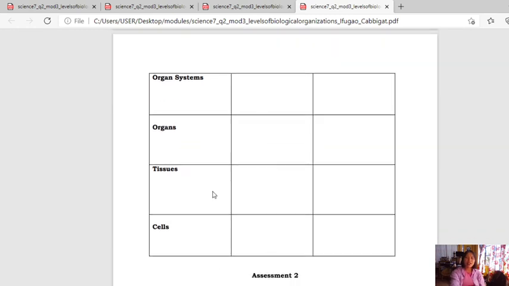And lastly, tissues are made up of cells, right? So cells are, you're going to describe what are cells. You write the description here. And then on this part, you're going to draw an animal cell. And on this part, you're going to draw a plant cell. That is how you're going to complete or do activity number 2. I hope you were a little bit enlightened on how you're going to complete your module.